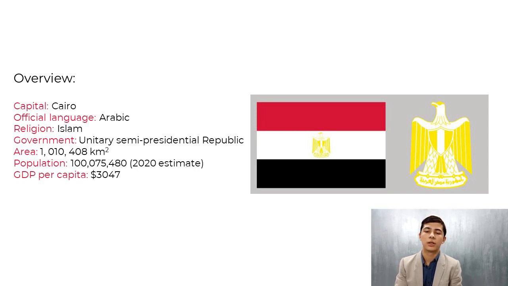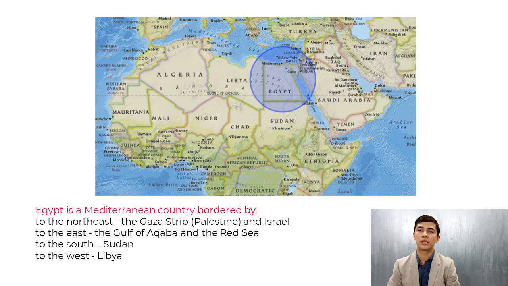And the area is 1,010,408 square kilometers. The population is 100,075,480, which was estimated in 2020, and GDP per capita is $3,047. Here you can see the map.